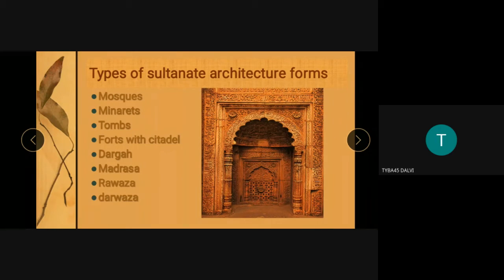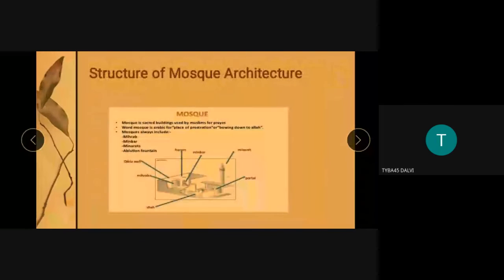Dargahs are very important. Madrasas are again the educational institutions. Rauzas are there, and darwazas. These are the basic Sultanate architectural forms we are going to have a look at. Then, first, I have covered the tomb architecture.